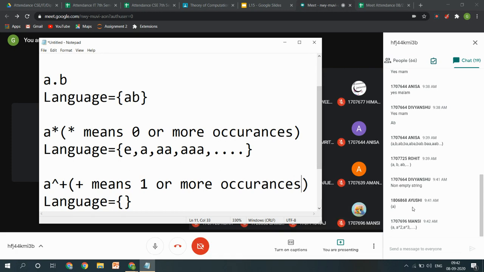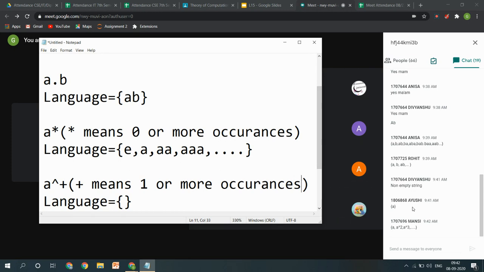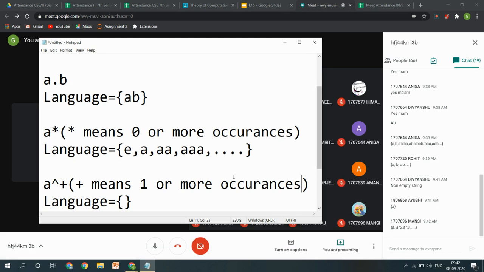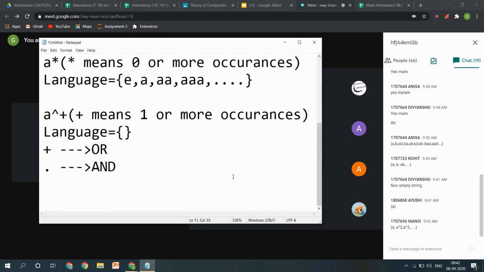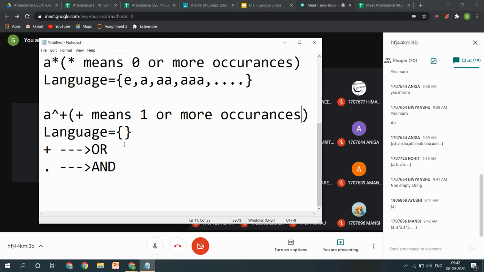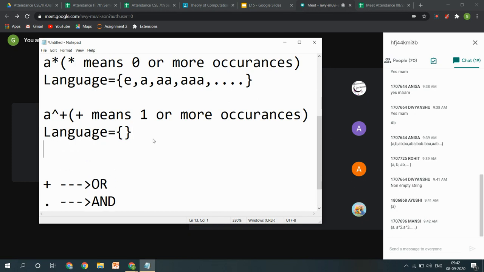Yes, Divyanshu, correct. And Mansi, your answer is also correct. It means either one occurrence or more than one occurrence. The empty occurrence, that means a raised to the power 0 or b raised to the power 0, or I can say any alphabet raised to the power 0, cannot be considered here. So we will just remove that epsilon string from here and take the rest of the strings.